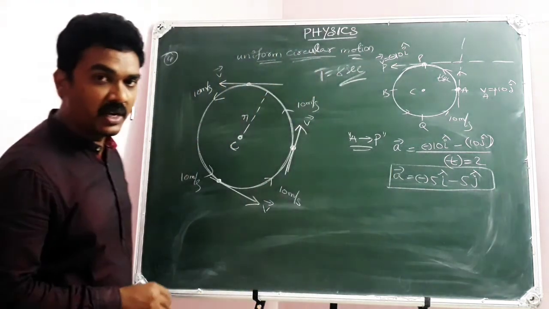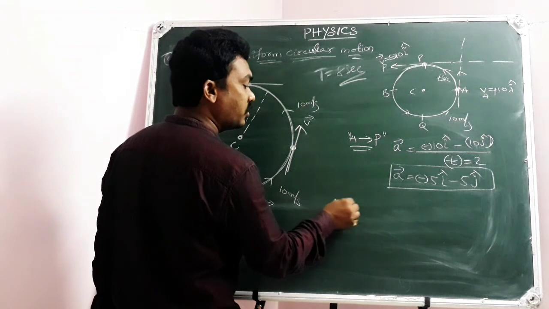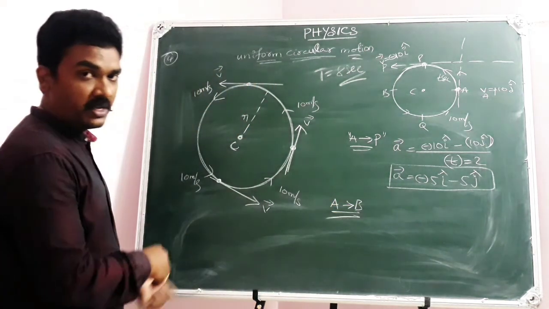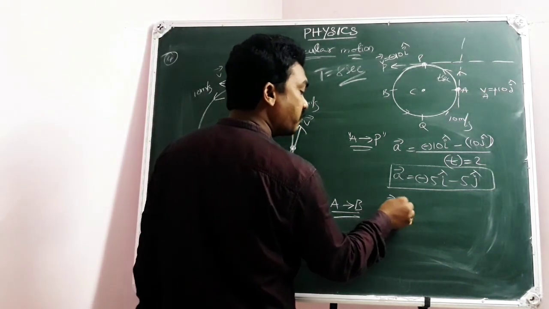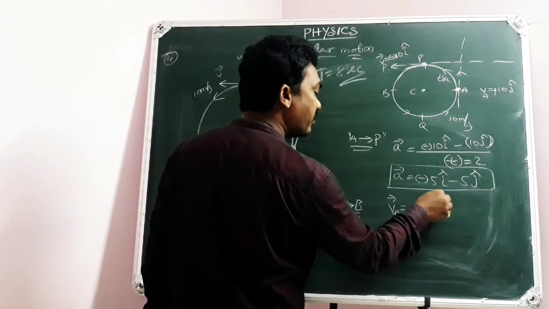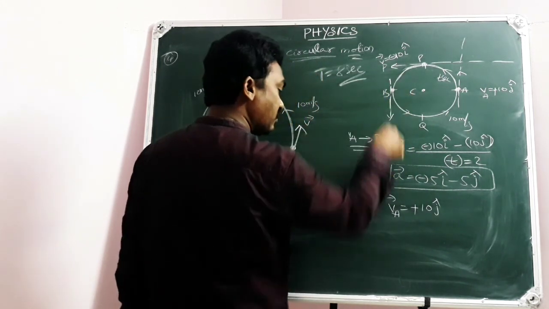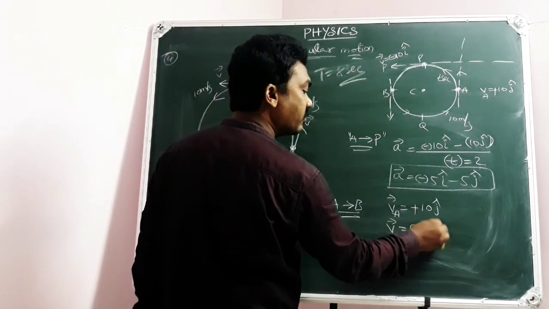Now, when it has gone from A to B, I wish to calculate its acceleration during its journey from A to B. At A, the velocity vector is plus 10 j cap. But at B, the velocity vector is minus 10 j cap because it is vertically down.